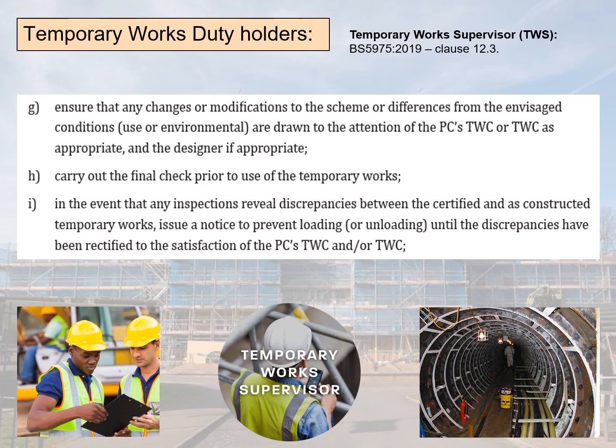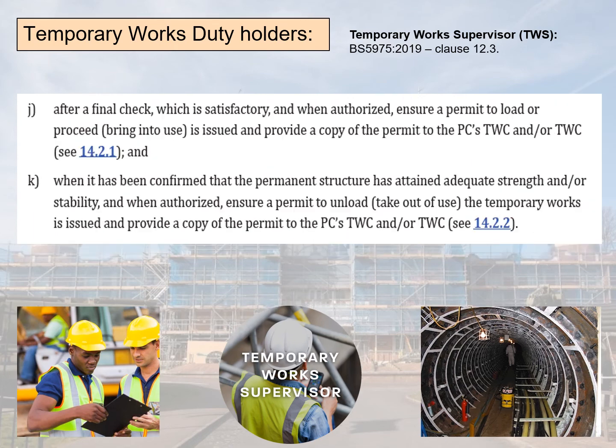And in the event an inspection reveals discrepancies between the certificated temporary works design and the construction of the temporary works, issue a notice to prevent the loading or unloading until rectified to a satisfactory standard by the Principal Contractor's Temporary Works Coordinator. On completion of any final checks, the Temporary Works Supervisor, if authorised to do so, can issue a permit to proceed. A copy of this permit must be given to the contractor and provided to the Principal Contractor's Temporary Works Coordinator to record the activity.